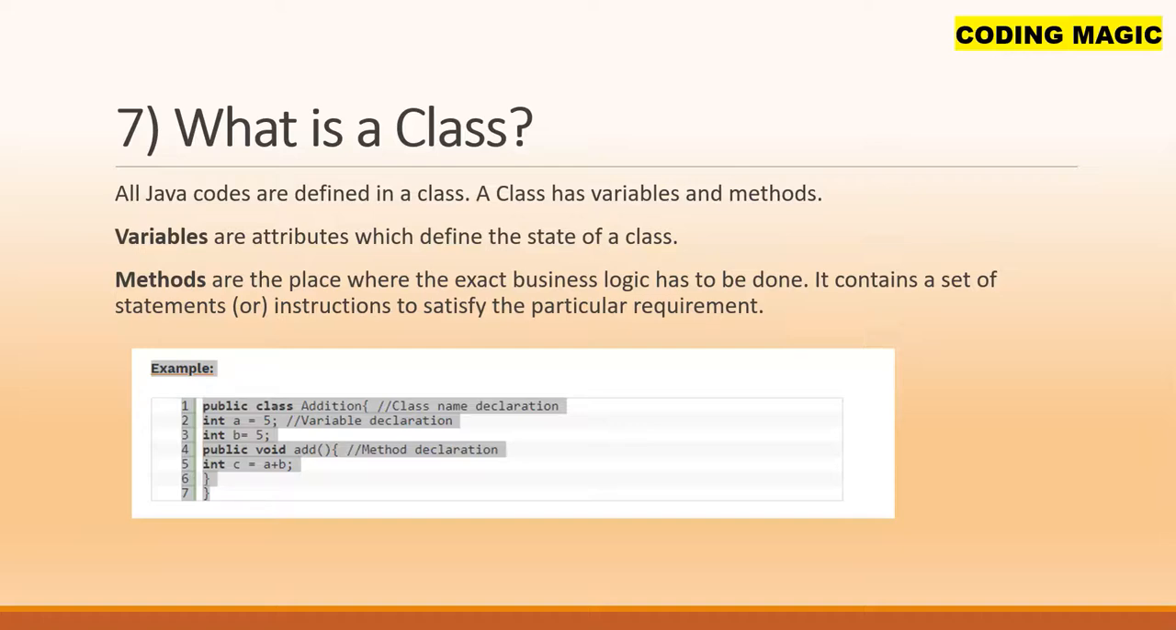What is a class? All Java code is defined in a class. A class has variables and methods. Variables are attributes which define the state of the class. Methods are the place where the exact business logic has to be done. It contains a set of statements, instructions to satisfy the particular requirement. As you can see in the example, we have the class called Addition, and inside Addition we have the method called add, and also we have the instance and local variables.